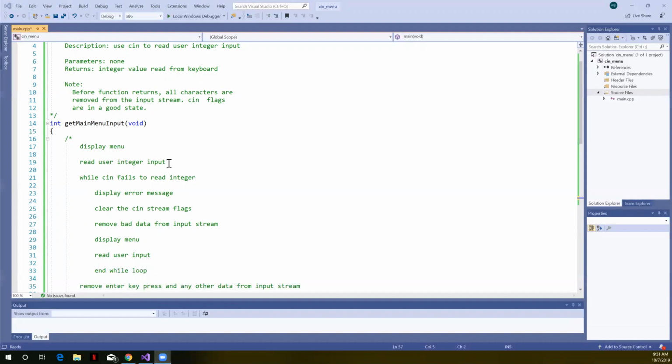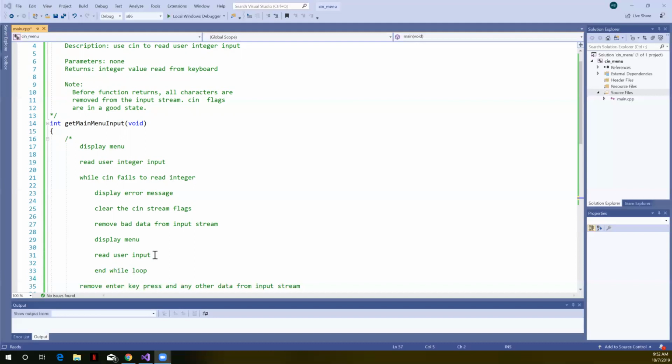And we don't want to return from our function until we have read in an integer value. So we'll go through this loop here that says while cin fails to read an integer, we're going to display an error message. We're going to clear the cin stream flags. We're going to remove bad data from the input stream. We're going to then redisplay the menu to give the user those same choices again.